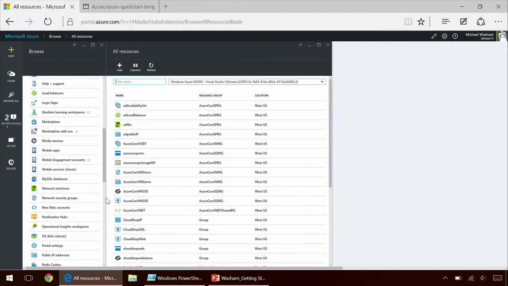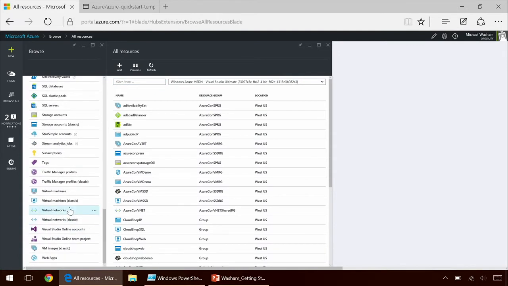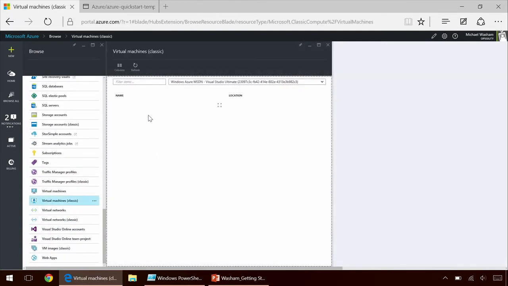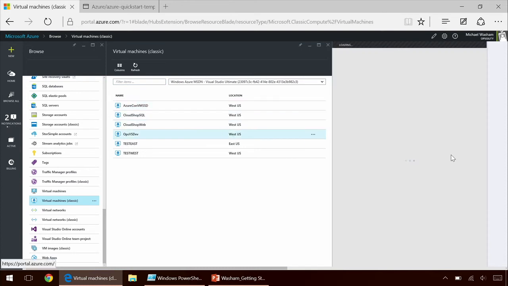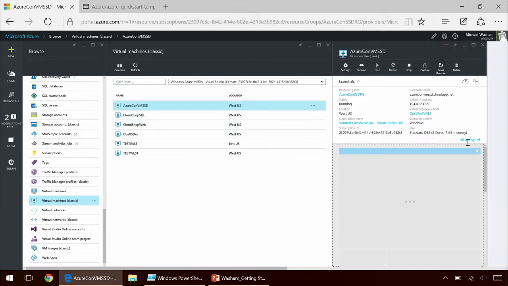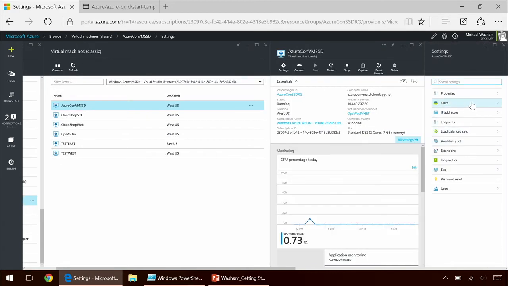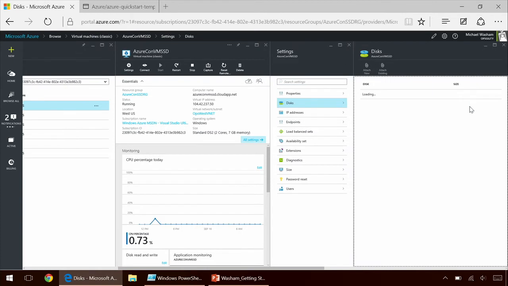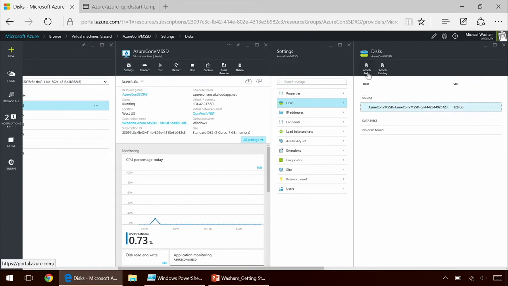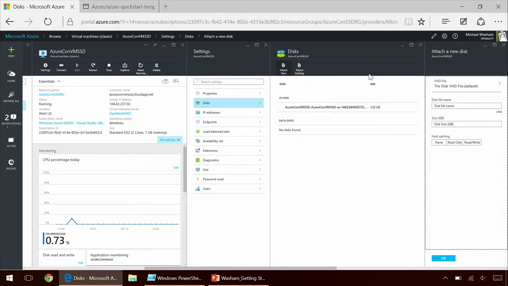Now, while that's provisioning, I want to show one more thing. I have another virtual machine that's already provisioned. I really just want to show you how simple it is to add additional storage capacity to an existing virtual machine. So this virtual machine has been pre-created, and all I have to do to add additional storage to it is go under All Settings and Disks, and there's a button on the toolbar called Attach New. And here's where I can pick the disk size.